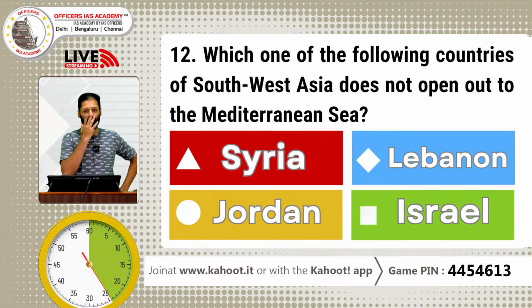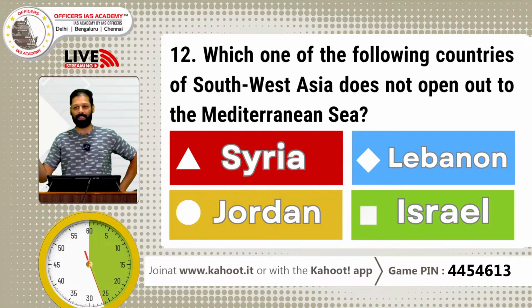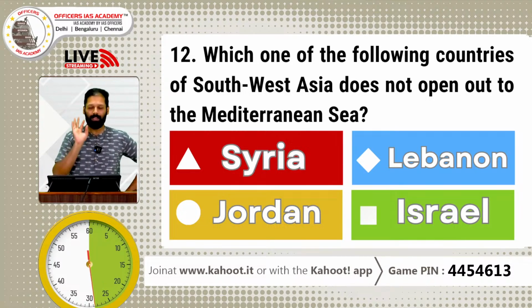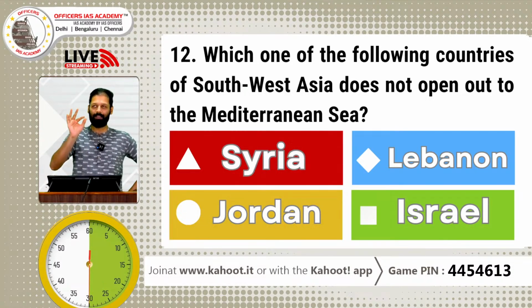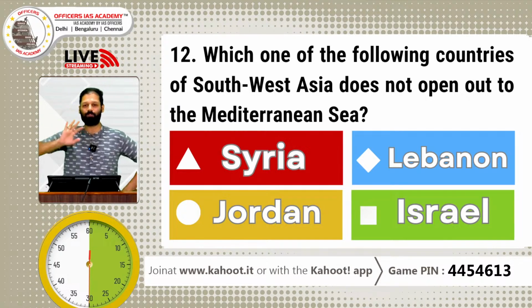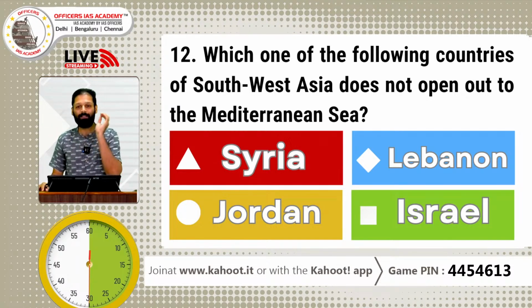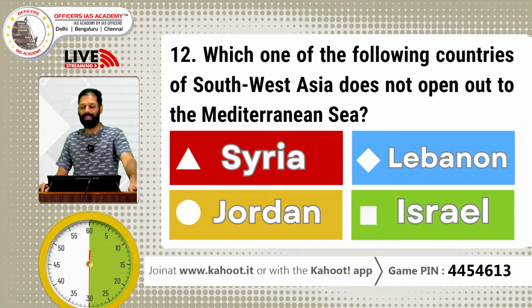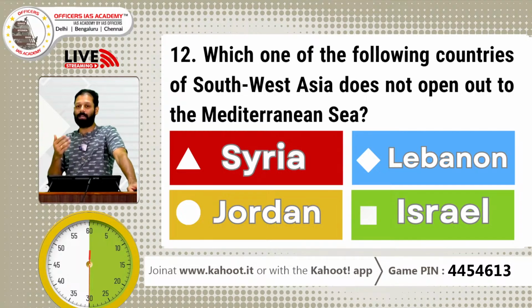All that you have to do to find out in what all ways UPSC has tested the Mediterranean Sea is to go and take a look at questions from 1996 to 2023, and you'll very interestingly find that the Mediterranean Sea has been asked so many times because it is a hotbed of action. From time to time, something or the other keeps happening around it. It becomes a place in news.